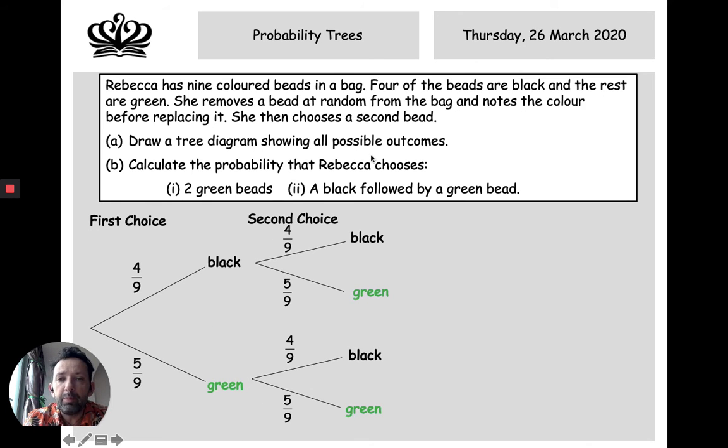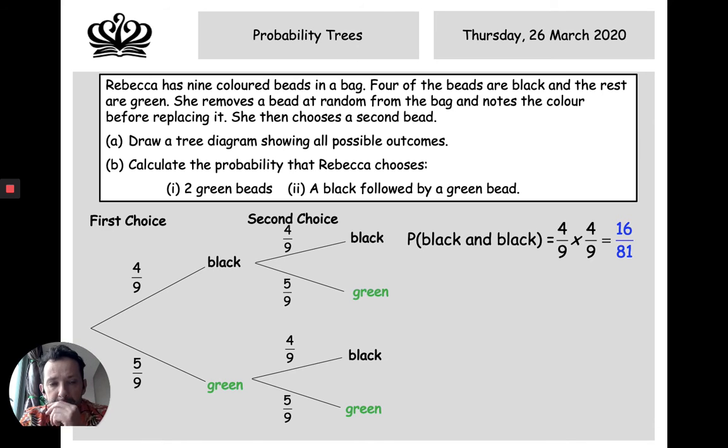Now, we need to calculate the probability that Rebecca chooses 2 green beads, and a black bead followed by a green bead. Let's have a look at our tree. I can see here that there is only one way that she can possibly get 2 green beads. First, she has to choose a green bead, and then she has to choose another green bead. So, when we're doing probability, there's a quick and easy way of organizing our sum, and this is something that you just have to really remember.